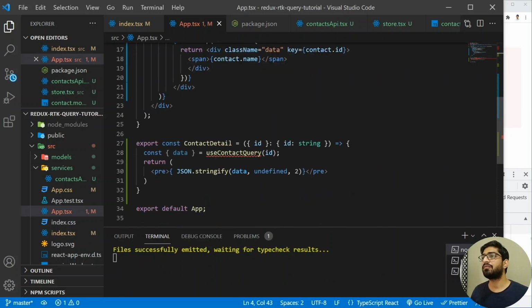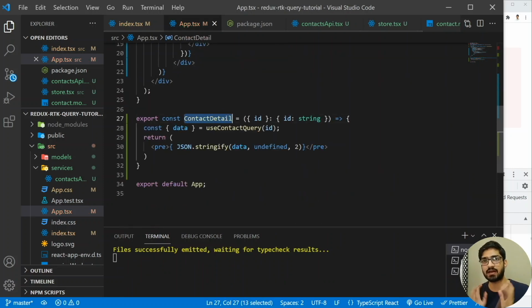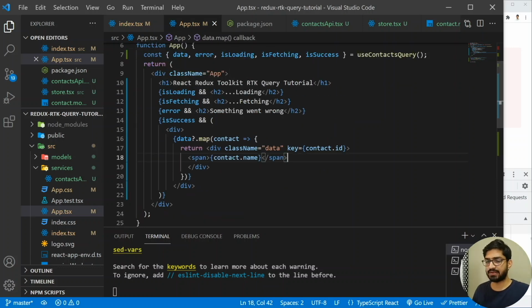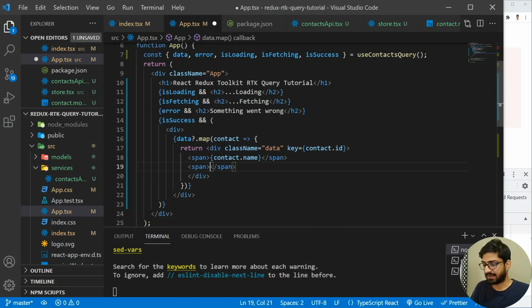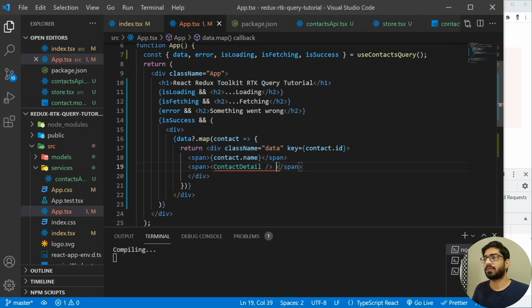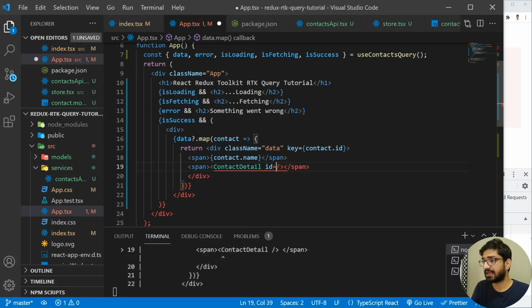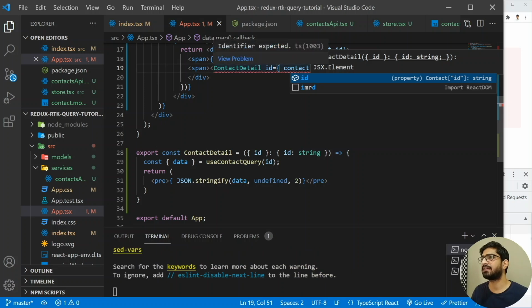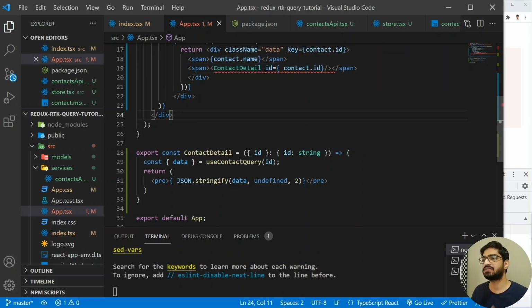Okay, so now we have made the contact detail component, but we haven't used the component. So let me copy this, and I'm going to add the component here. So I'm going to create another span. All right, and inside the span, I'm going to add the contact detail. All right, and I'm going to pass the prop. So for the prop, I'm going to have the ID, and I'm going to create a contact.id. And now it should work fine. So we have the contact ID, and we have the contact ID which we are passing. All right, I will save it, and let's go and let's test it.